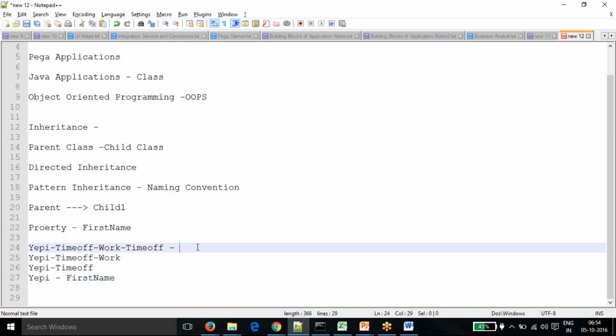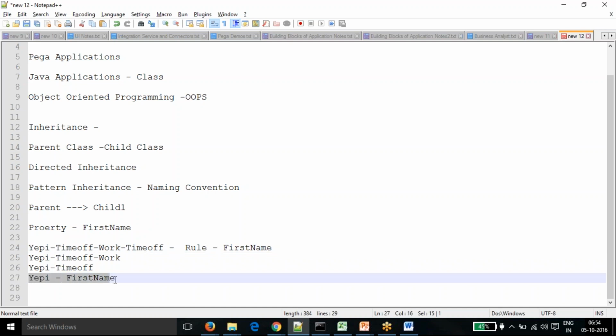I am using a rule here which uses this property. What will happen? The property is not defined in this class; it is defined at the organization level. When I try to save this rule, it will look for this property. It will first look in this class itself.